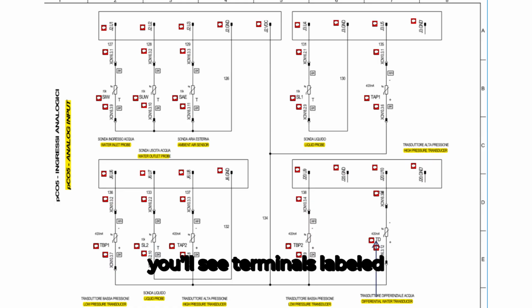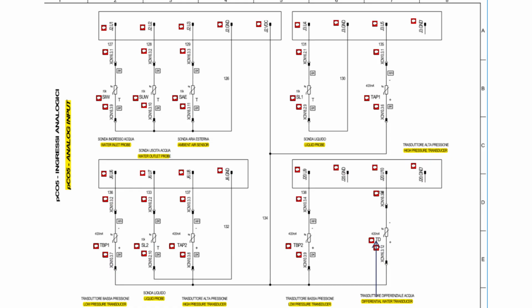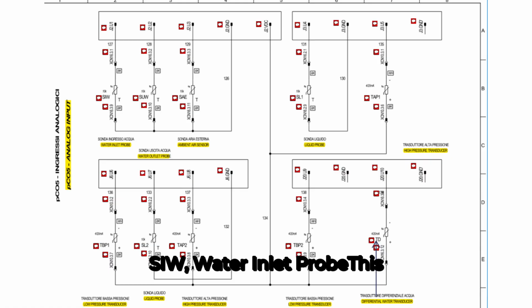At the top left, you'll see terminals labeled J2.U1 to J2.GND, which correspond to the first group of analog inputs. SIW, water inlet probe. This is a 10 kilo ohm NTC thermistor used to measure the temperature of the chilled or hot water entering the heat pump.